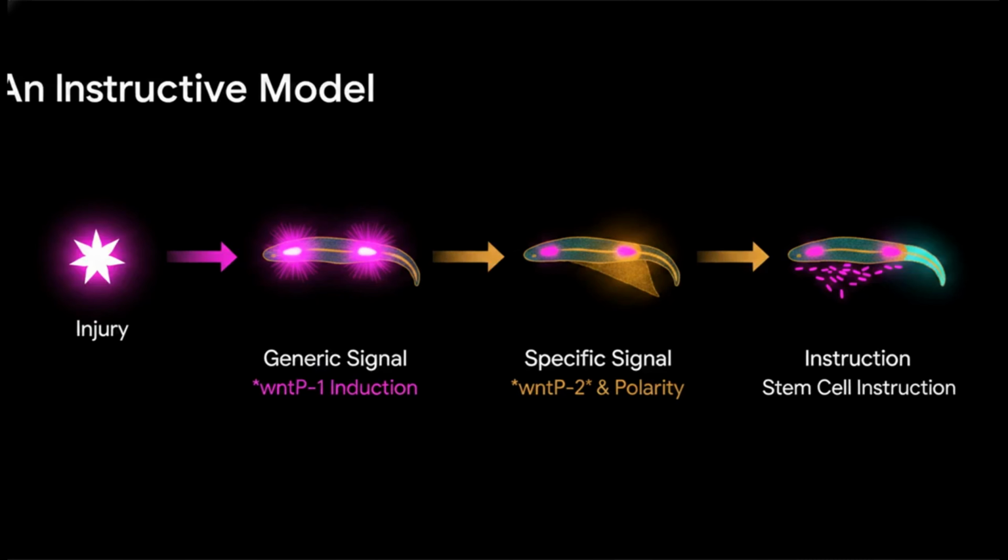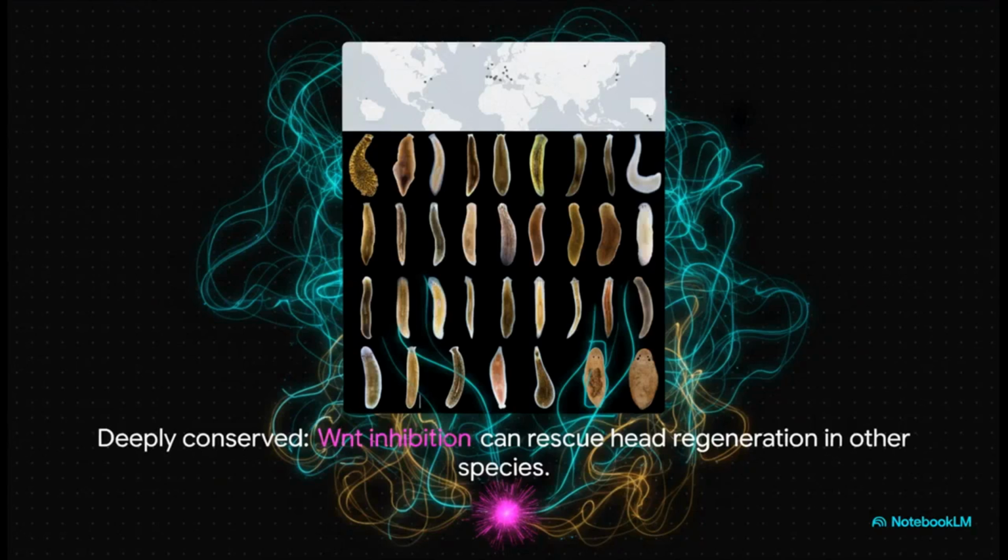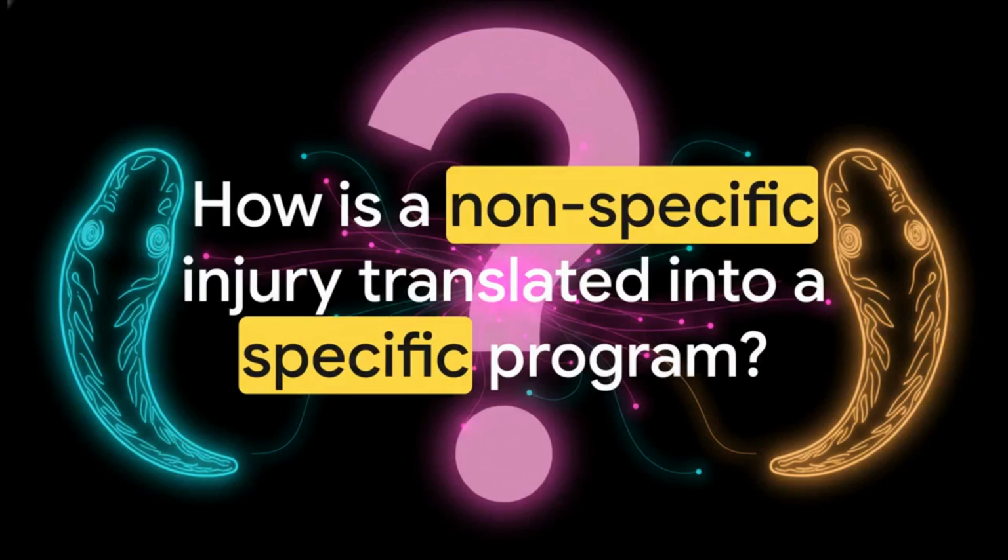And that is really what gives the paper its broader significance. It is not just about one Wnt gene in one flatworm. It shows that regeneration is not only about stem cells and growth. It is also about rapid wound-induced information processing, how an injury is interpreted and translated into positional identity. Later work in the field would show that much of this positional information is encoded by position control genes in muscle, and broader comparative work would show that canonical Wnt signaling remains deeply conserved across planarian species. But the conceptual breakthrough here is already complete. Wounding itself actively participates in resetting the body axis.